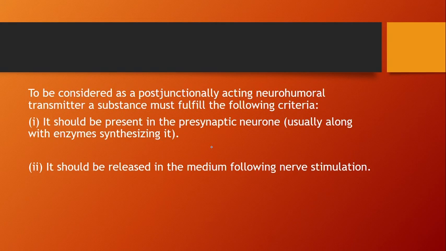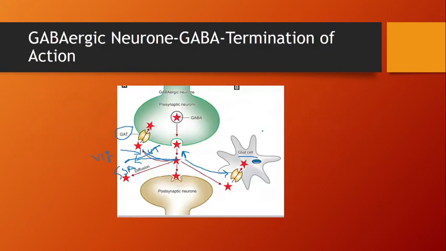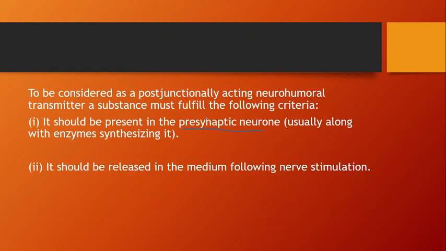So now we will move to the last slide, or last point. What are the criteria that a substance must fulfill? It should be present in the presynaptic neuron. So the neurotransmitter should be present in the presynaptic neuron. You have to understand that all neurotransmitters must be present in the presynaptic neuron. This is the first criterion.